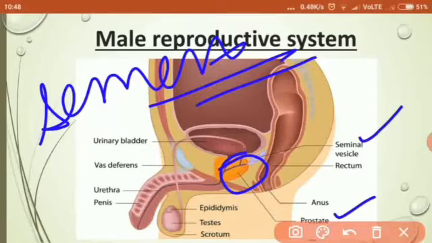Now, this prostate gland is circling the urethra. Do you know what the urethra is?